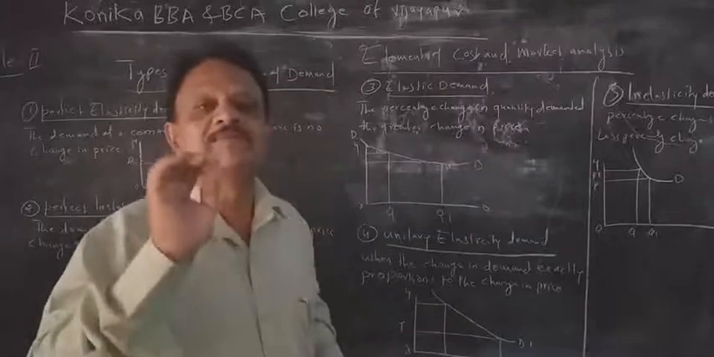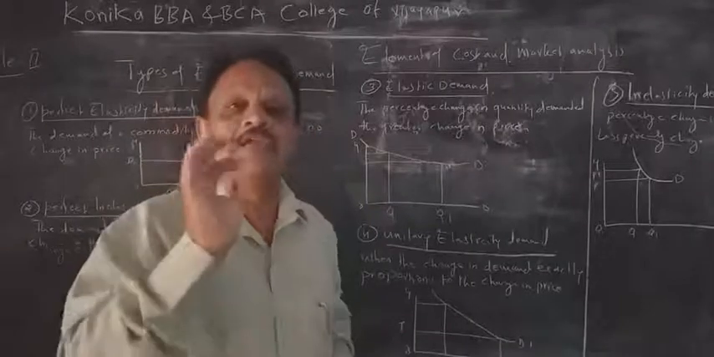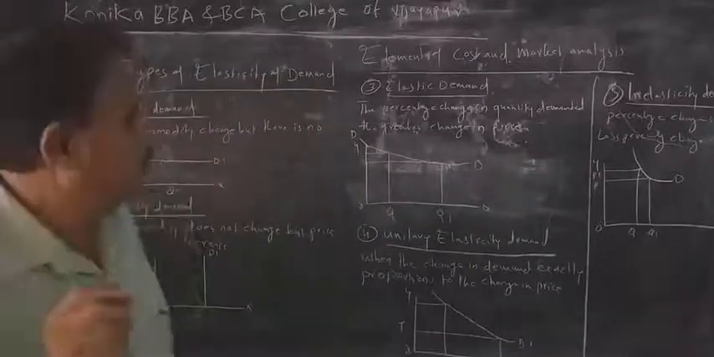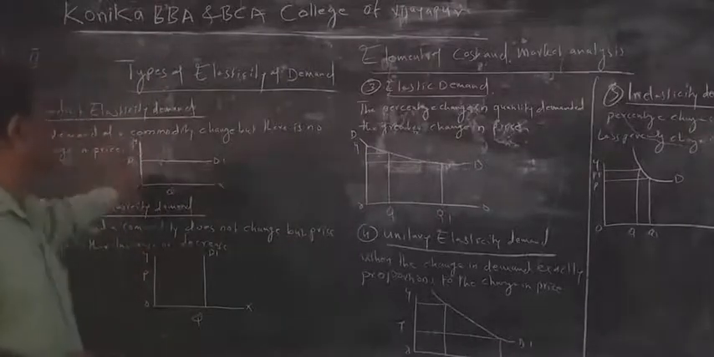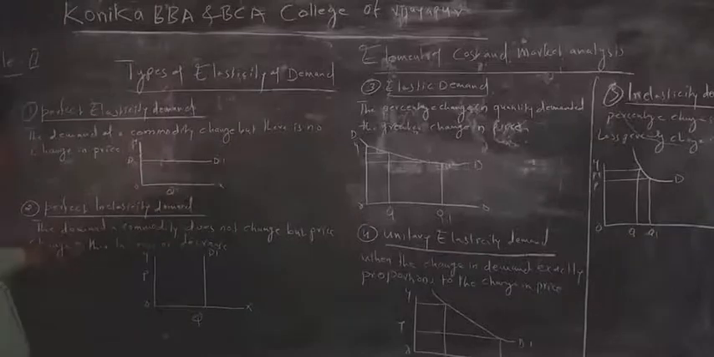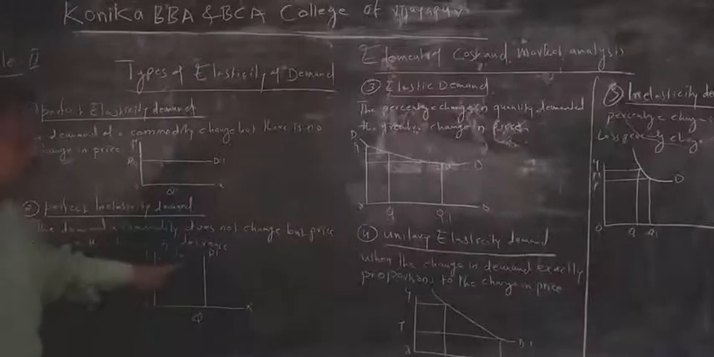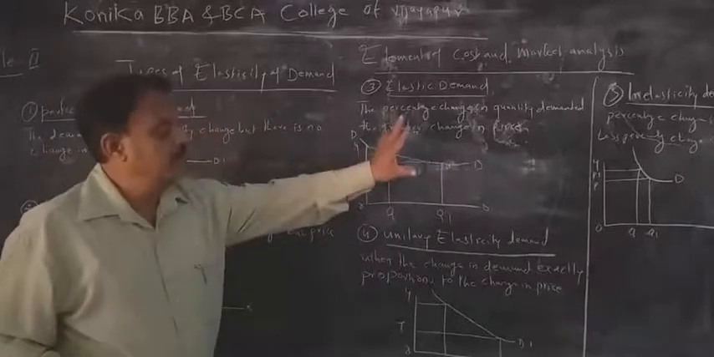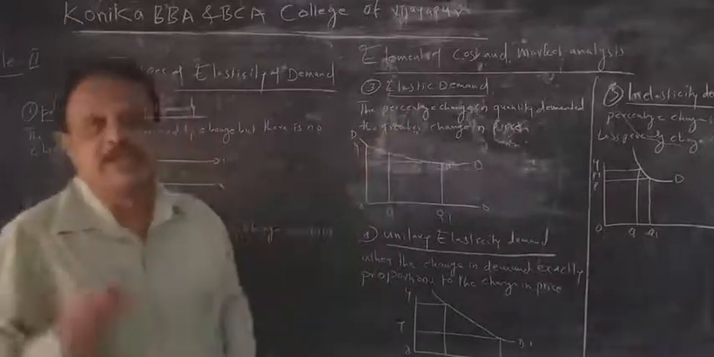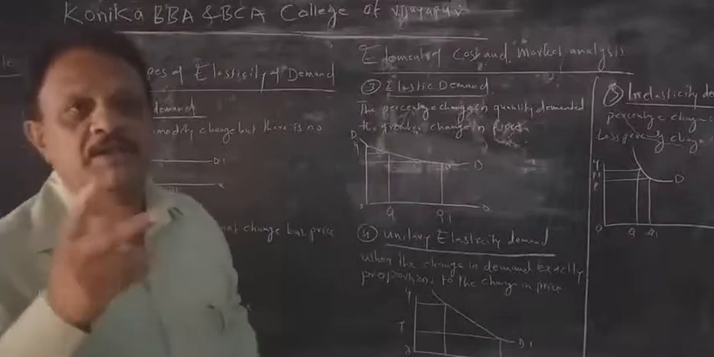Totally there are 5 types of price elasticity. It is very easy. The only problem is the graph. You have to remember the graph for perfect elasticity, this type; perfect inelasticity, this type; elastic, this type; unitary, this type; and inelastic, that is the graph. 10 marks questions will come, and remember the changes.